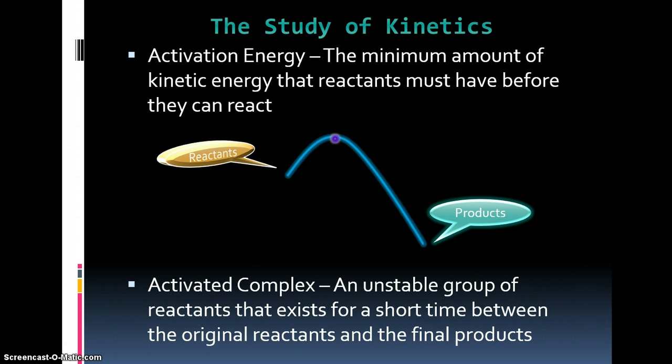Once the reactants' bonds have been broken, we've input our activation energy, and we're at the top of this hump, they're no longer the original reactants anymore. Those bonds have separated, but they're not products yet. They haven't formed anything new. So it's this unstable group. They're high energy. Why? Because what have you just gotten done doing? Gaining a bunch of energy. So that's unstable. So what is it going to seek to do? It wants to become stable by doing what? Losing energy, which is the formation of products.